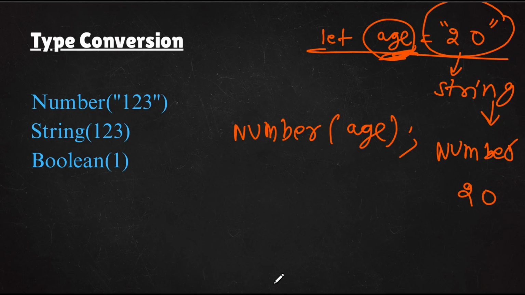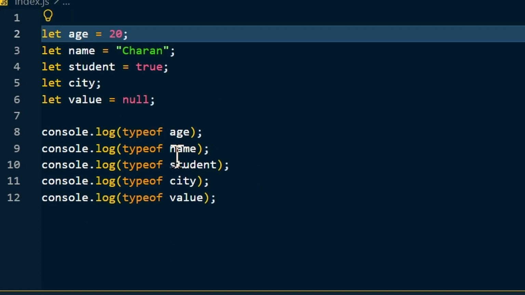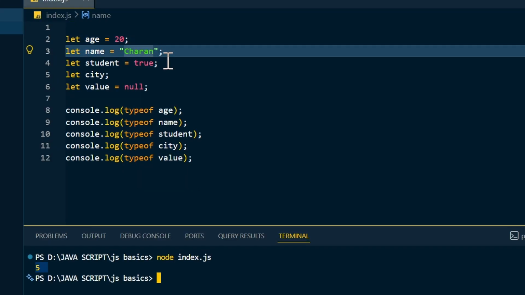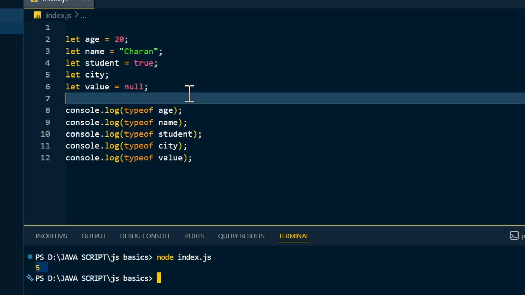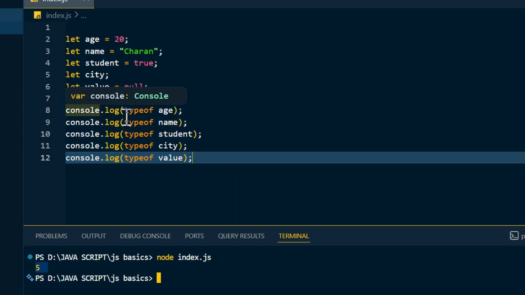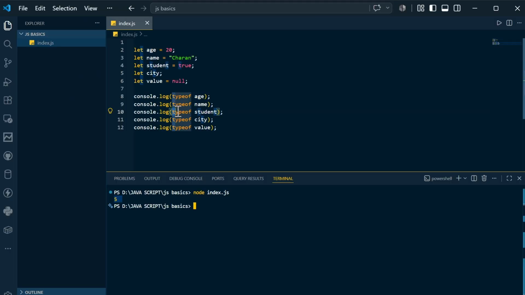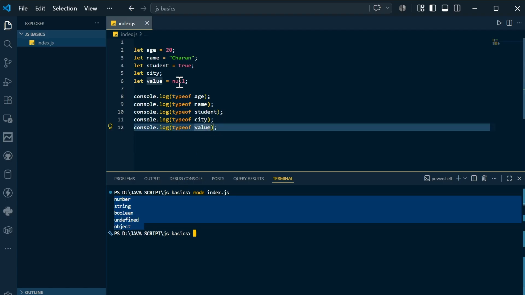I will show you a simple code snippet so that you can understand how to check the type. Here I have written age, name, and so on, which are a number, a string, a boolean, undefined, and null. I have explained all these data types clearly. You can check the type with typeof: I am doing console.log and inside it typeof the variable. The type names are all small letters. If I clear the screen and compile and run, you can see the first is number, string, boolean, undefined, and finally you get object. So null is a type which is an object.